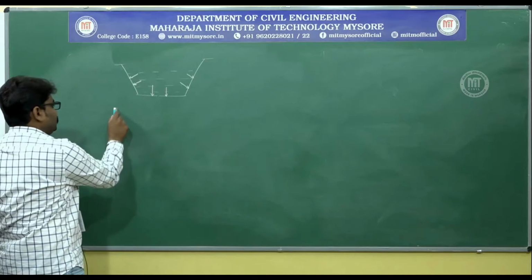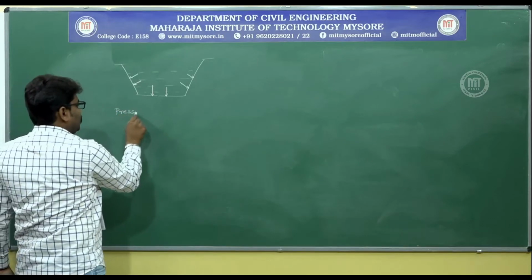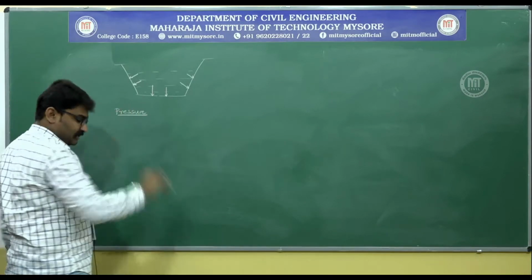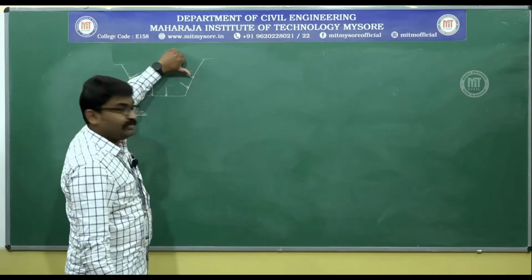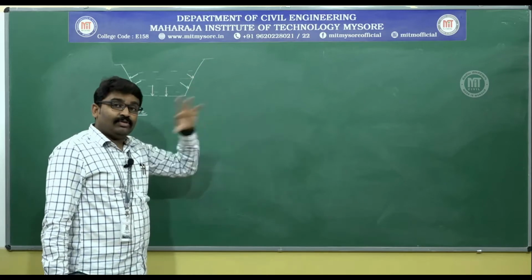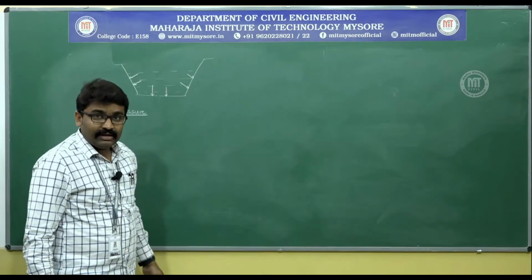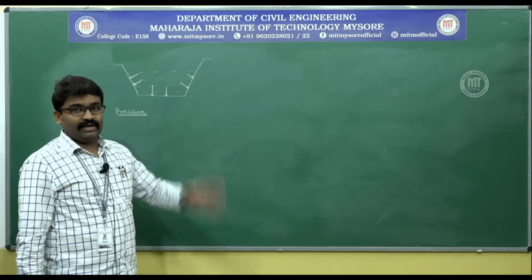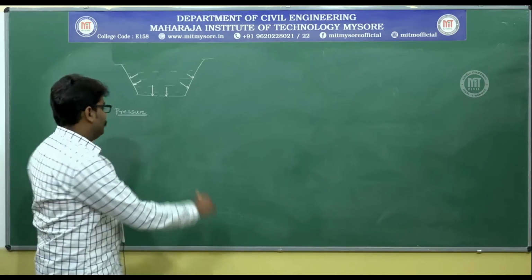Now, we will have to understand what pressure actually means. The force that is being exerted in the perpendicular direction per unit area, if you consider, that becomes pressure or intensity of pressure.